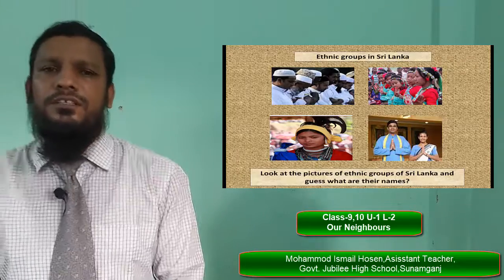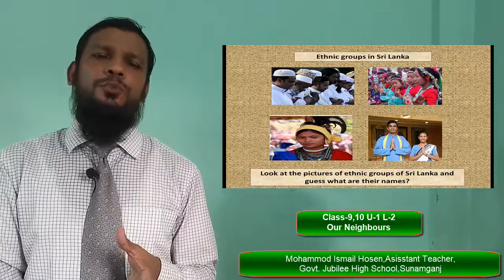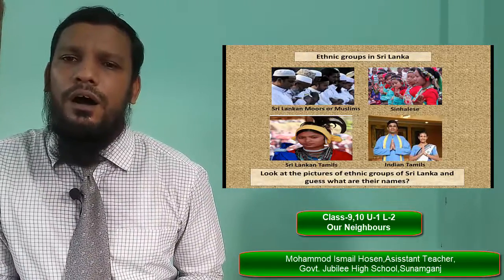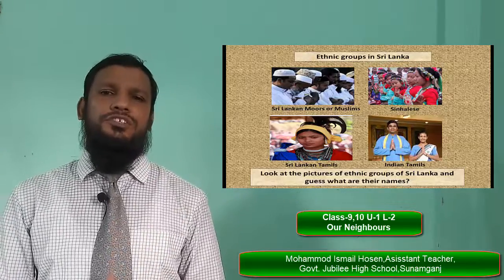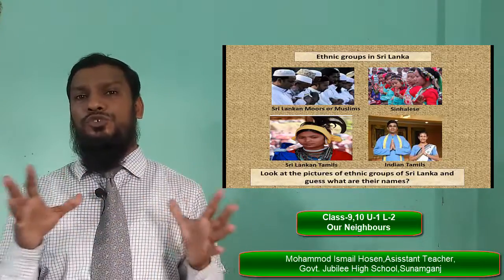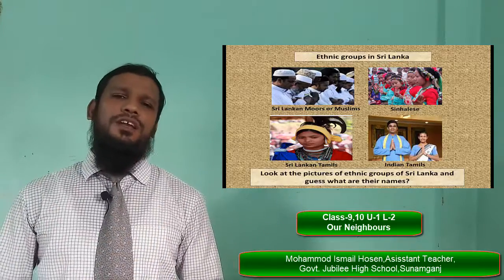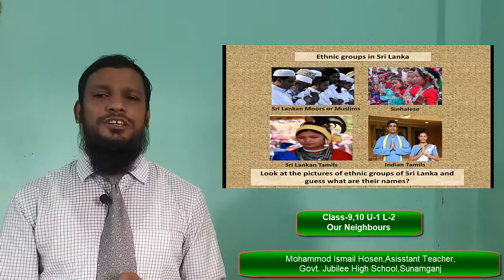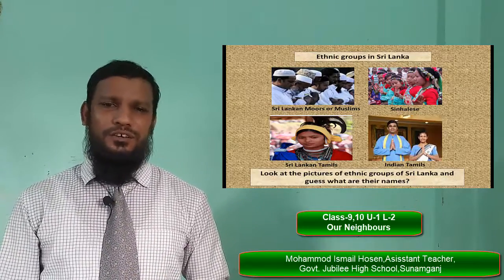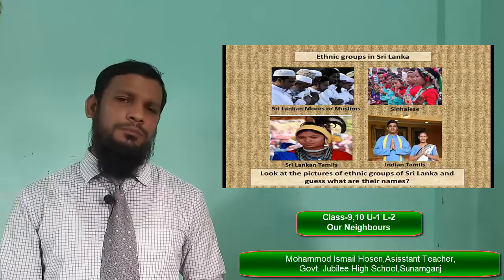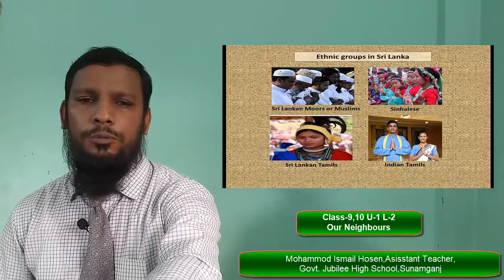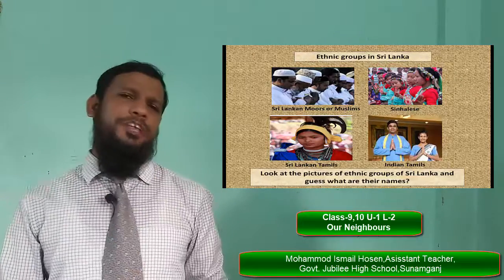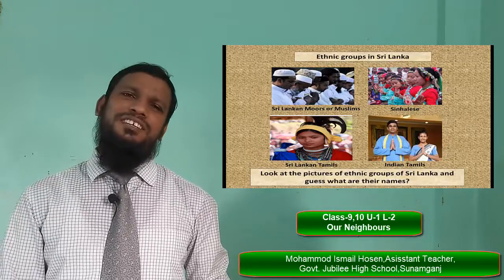Yes, the first one is Sri Lankan Moors, who are Muslims. Then Sinhalese. Then Sri Lankan Tamils, the third picture, and then Indian Tamils. These are the ethnic groups of Sri Lankan people. However, look at the picture and guess the name; I have already given the name of that ethnic group here.